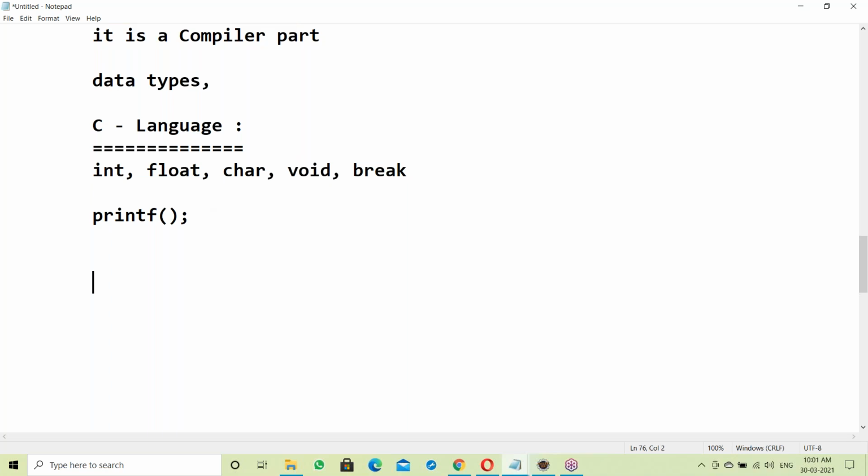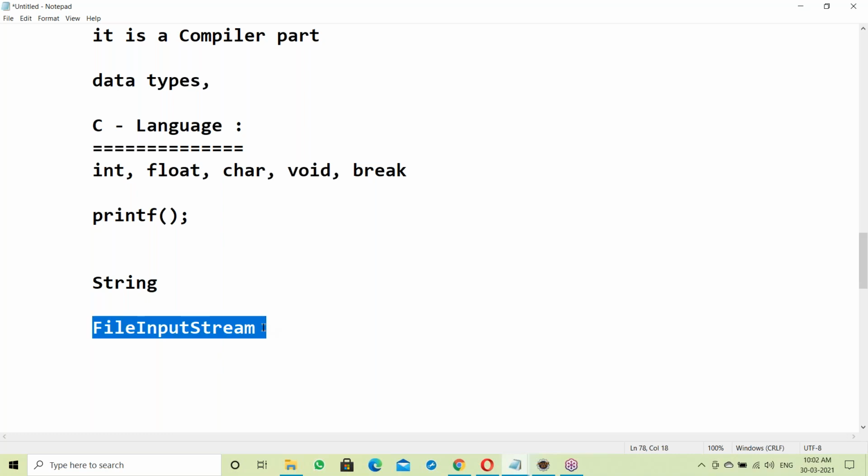Suppose in Java I'm using String. It's a class, not a keyword, which means it is not a part of the compiler. String is a class from the java.lang package of the Java library. If I use FileInputStream to open a file, it shows an error message, so FileInputStream should be imported.